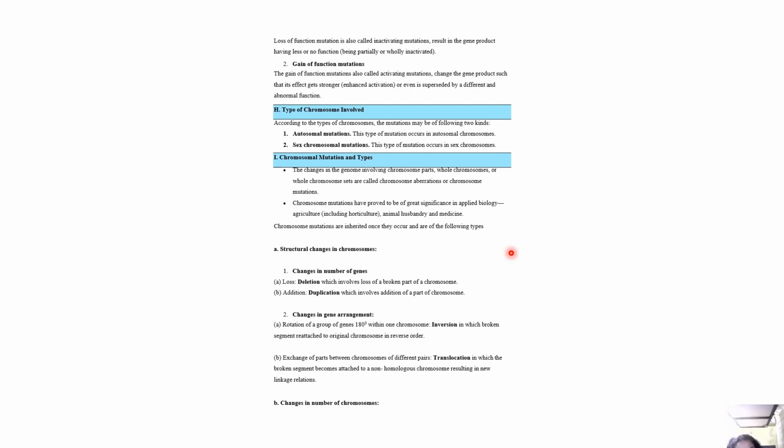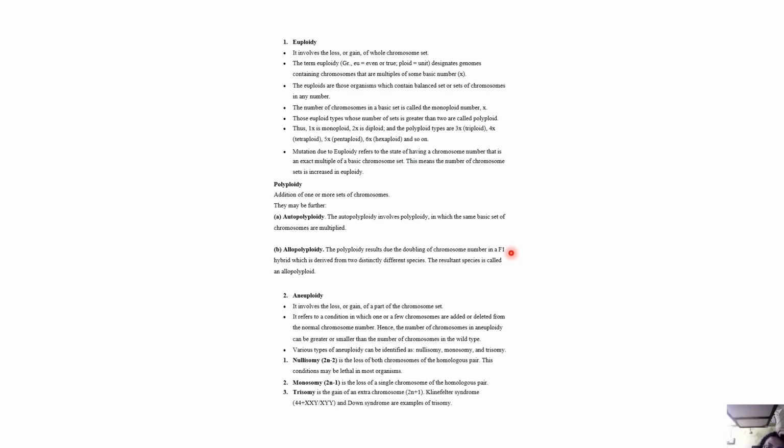Now, structural changes in chromosomes. Deletion involves the loss of a broken part of a chromosome. Duplication involves the addition of a part of a chromosome. Rotation of a group of genes by 180 degrees within a chromosome is inversion, in which the broken segment is reattached to the original segment in reverse order. An exchange of parts between chromosomes of different pairs is translocation, in which the broken segment becomes attached to a non-homologous chromosome, resulting in new linkage relations.